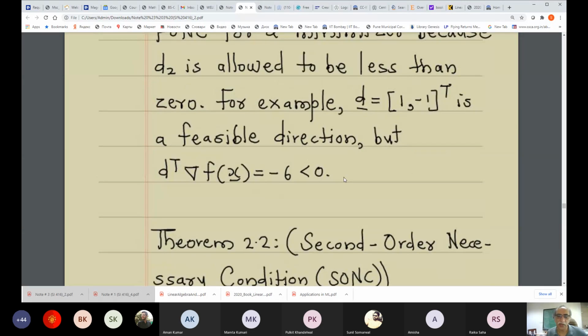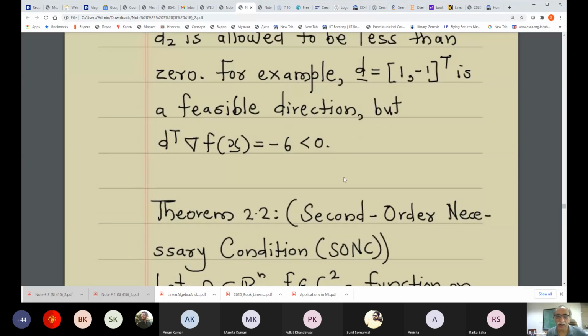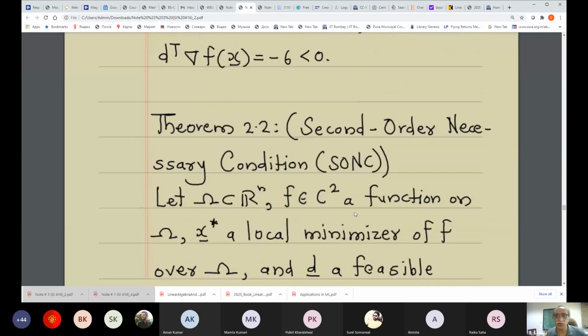Now we turn our attention to theorem 2.2, and this theorem provides the second order necessary condition, which is abbreviated as SONC. Let's continue with this, and I want to make one comment, so I shall make it before today's lecture ends.